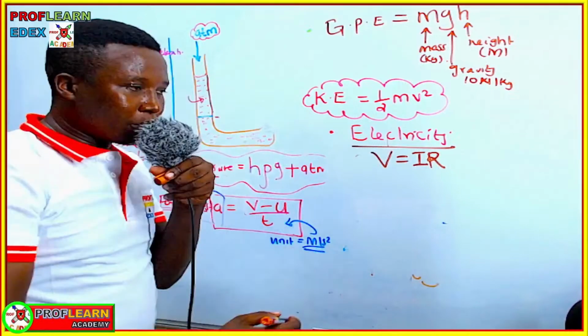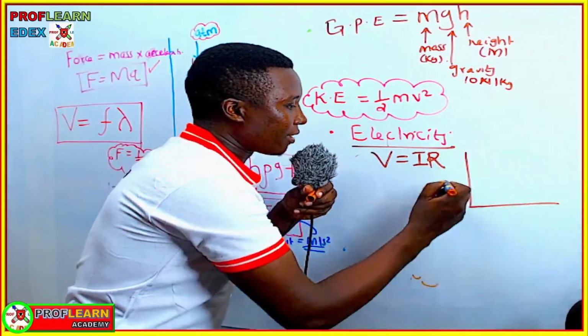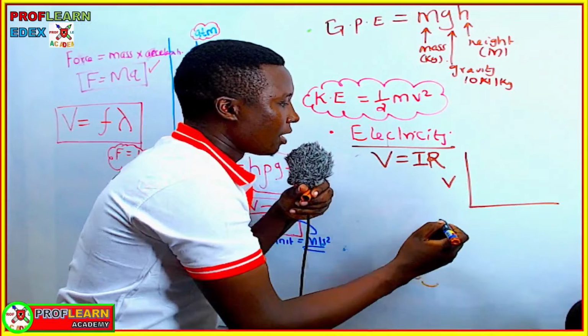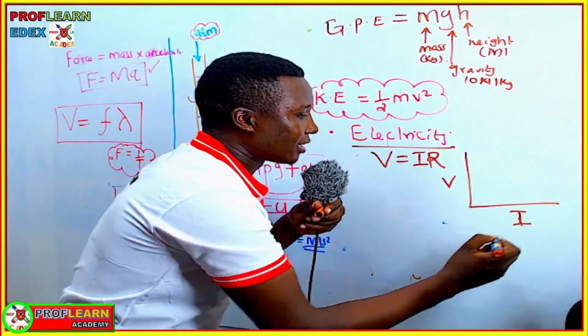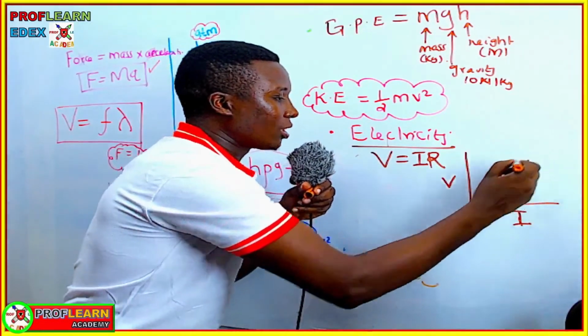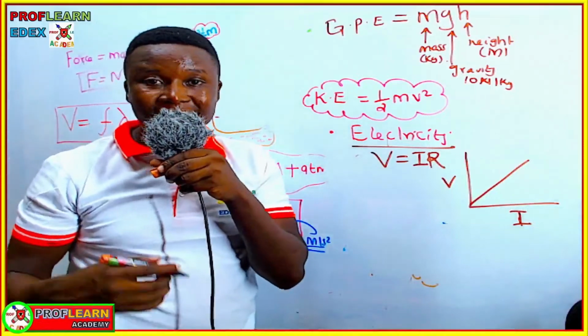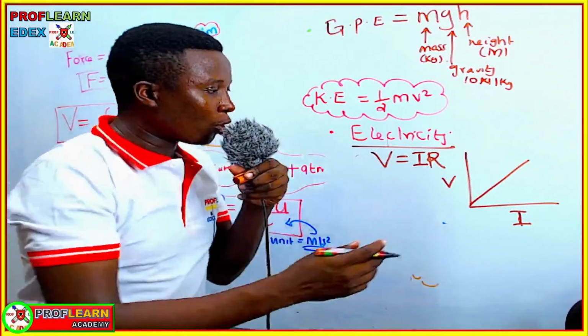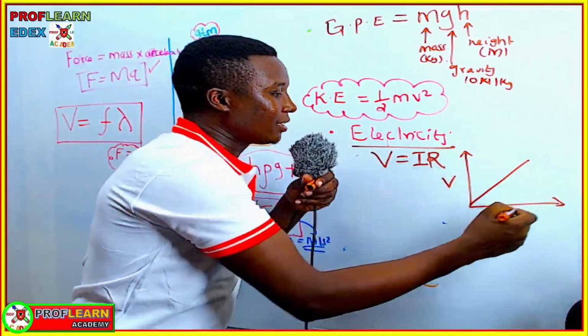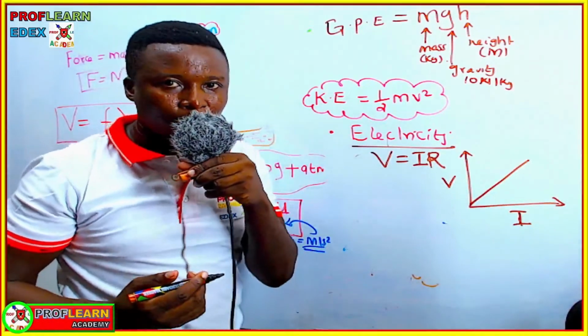And this brings us to a point whereby if you have a graph of voltage against current and you get a straight line, it means this object is obeying Ohm's law. It's a straight line because current and voltage are directly proportional to each other.